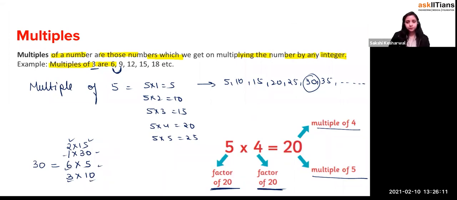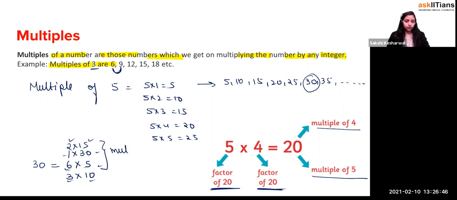And can I say that multiple of 2 will be what? Multiple of 2 you will get as 1 time 30. Multiple of 15 will be what? 30. Multiple of 1 will be 1 time 30. Multiple of 30 will again be 30. Multiple of 6 will be what, beta? Sometime will be 30. Multiple of 5 will be what? 30. And multiple of 3 will be again sometime 30. Multiple of 10 will be what? 30. So we say that these are what, beta? Multiples also? Yes or no?